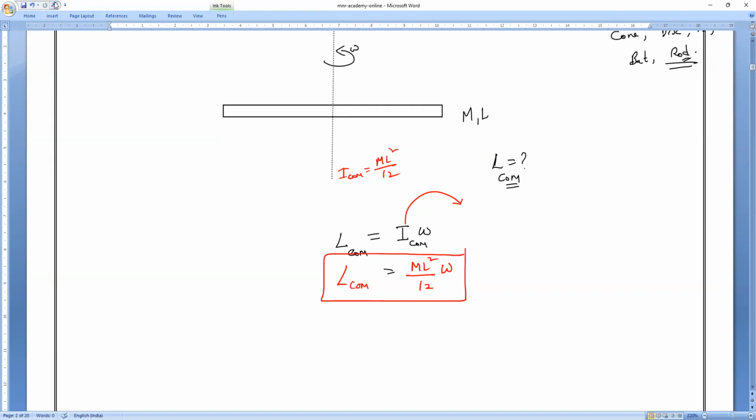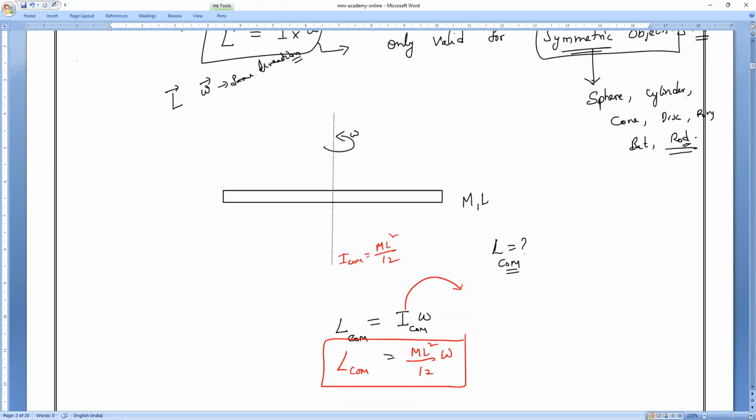What is the direction? Anybody can tell? Apply your right hand thumb rule. Imagine in front of you one rod is rotating. Can you tell me what is the direction of omega? Your four fingers indicate the direction of rotation, and your thumb indicates the direction of angular momentum or angular velocity. Can you tell me what that is, everybody?